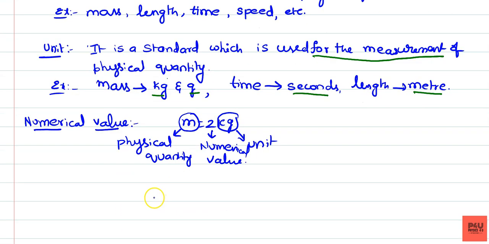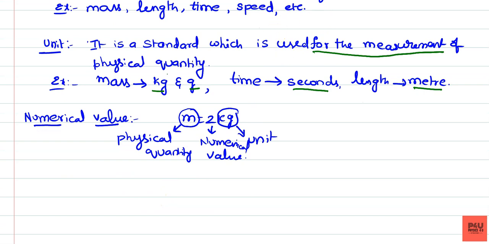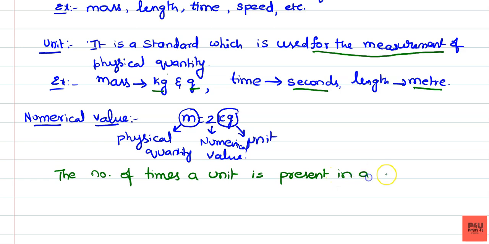So from this, what definition can you give for the numerical value? You can give the definition: the number of times a unit is present in a given physical quantity.